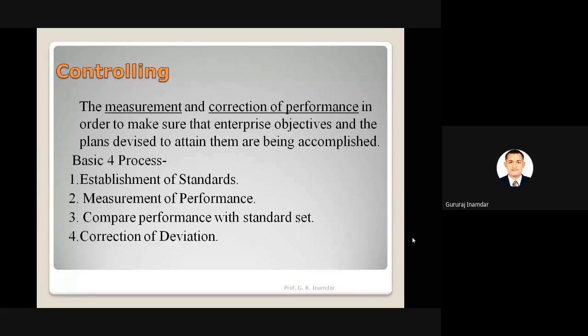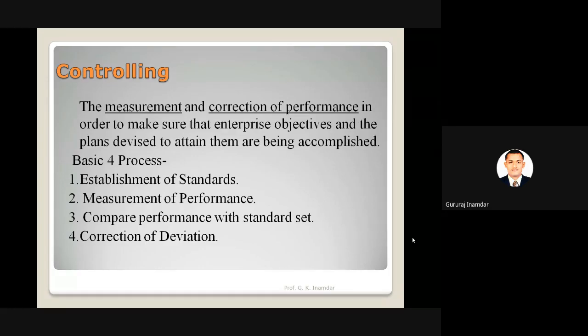Okay, welcome back for the IQM lecture. So last lecture we started controlling. Controlling is the last managerial function, apart from planning, organizing, staffing and leading. Now what is controlling? The measurement and correction of performance. If correction is required according to the measurement, that correction of performance is made in order to make sure that the enterprise objectives and the plans devised to attain them are being accomplished.